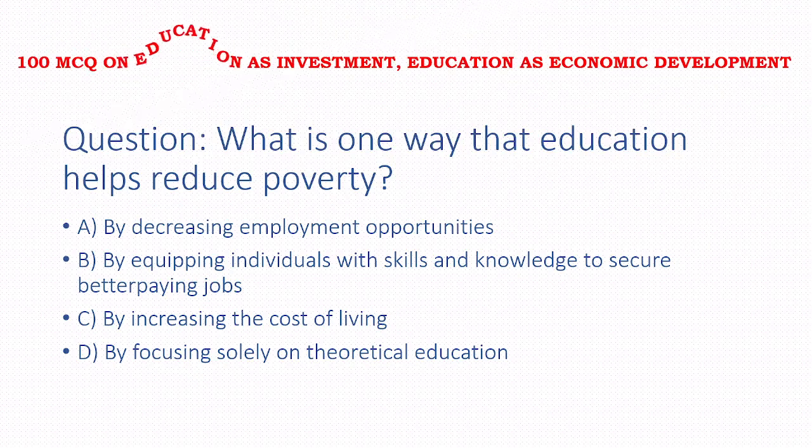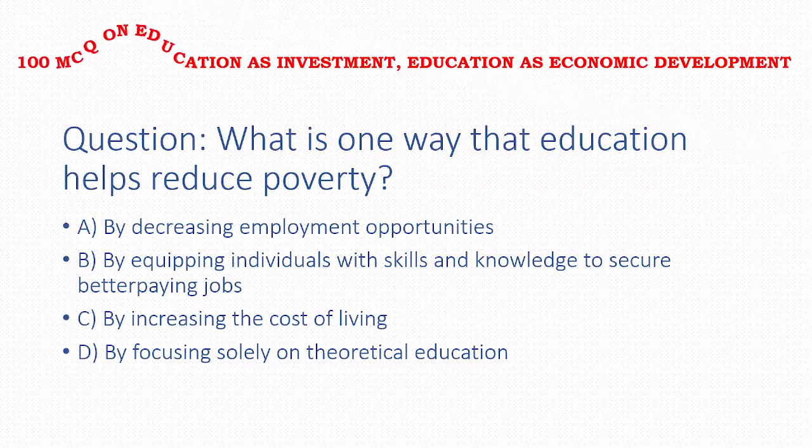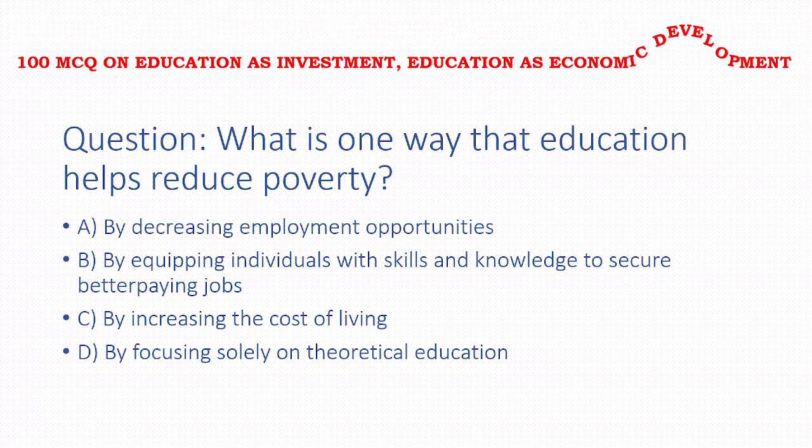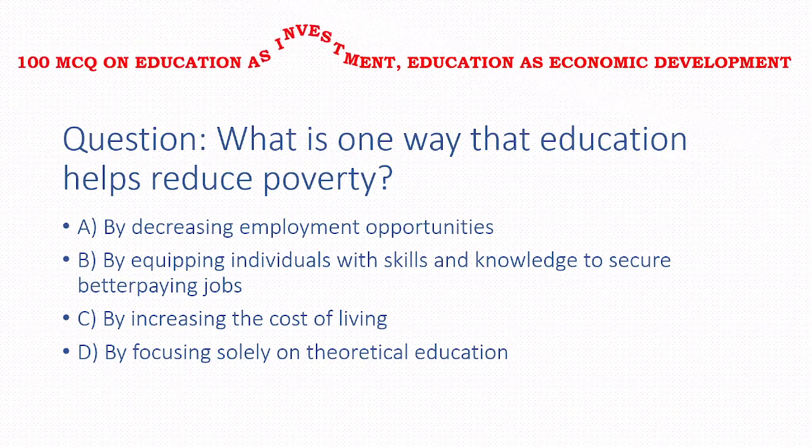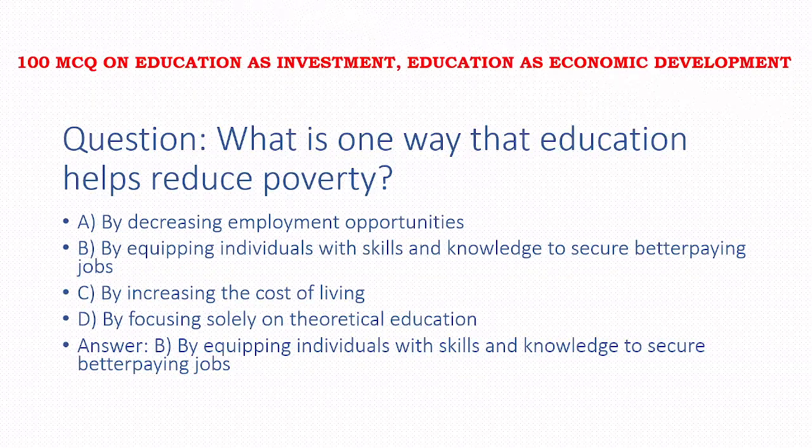Next question, what is one way that education helps to reduce poverty? Options: by decreasing employment opportunities, by equipping individuals with skill and knowledge to secure better paying jobs, by increasing the cost of living, by focusing solely on theoretical education. Answer of this question is option B, that is by equipping individuals with skill and knowledge to secure better paying